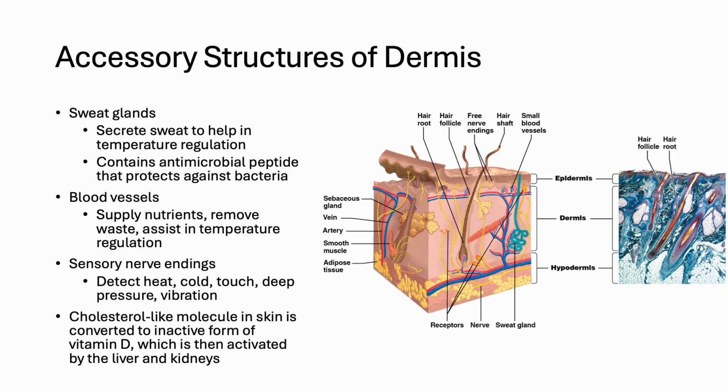Also within the dermis are sweat glands, which release perspiration to help regulate body temperature and excrete small amounts of waste. Sweat contains antimicrobial peptides that provide additional defenses against bacteria.